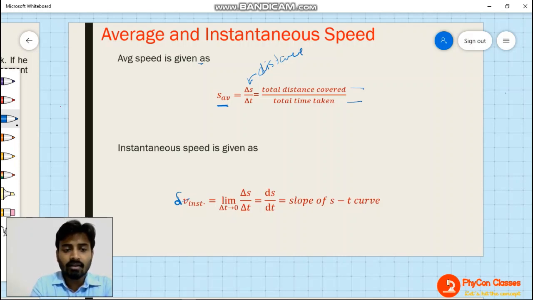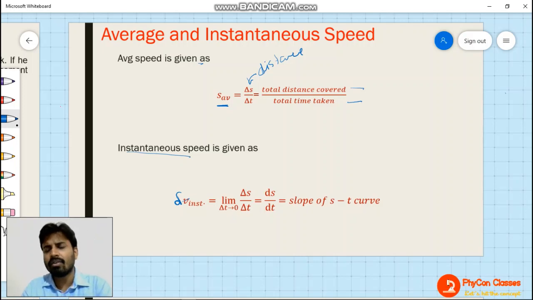Okay. Now about instantaneous, I have already told you that average is for a long duration, but instantaneous is for that particular time. Instantaneous velocity or speed is going to be the speed at a particular, fixed time. If I ask you, a person starts moving, on a bike let's suppose, and after 5 seconds, what is its velocity?